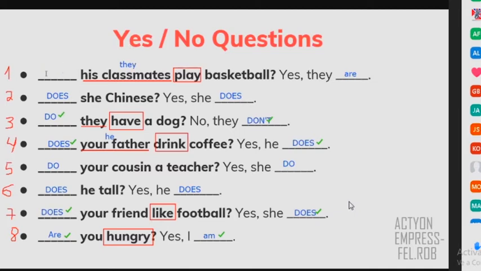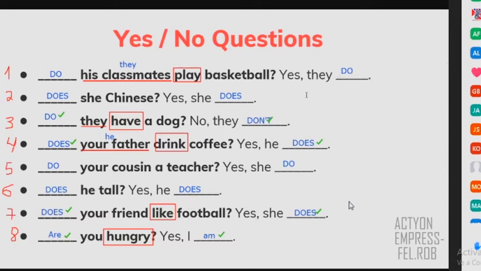So "do" is correct in this one, right? Do they play basketball? And if the question is with "do," when you answer with "do," you say, yes, they do. So let's correct this one and put "do," right?